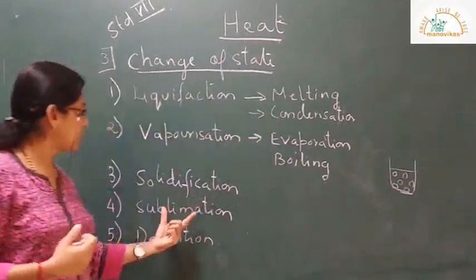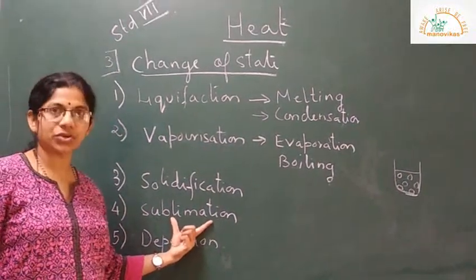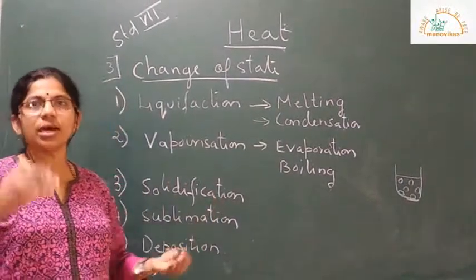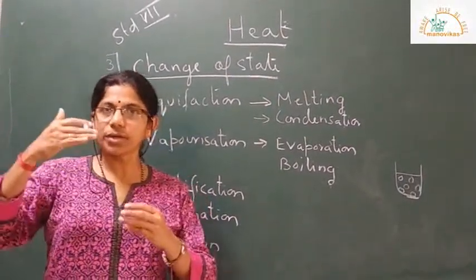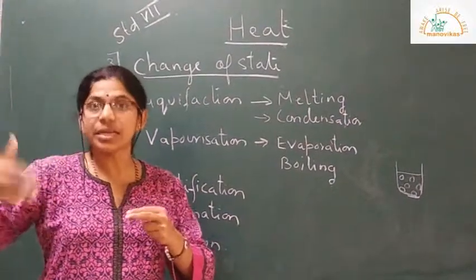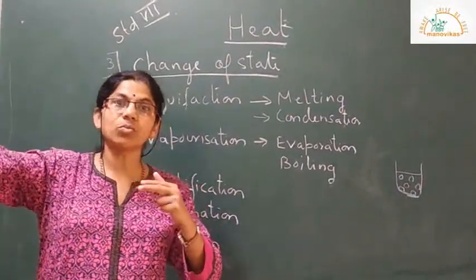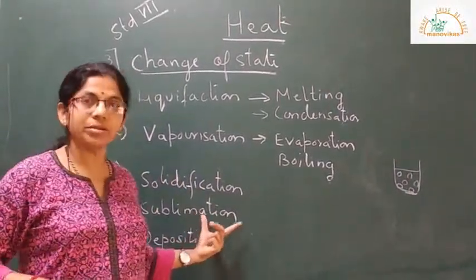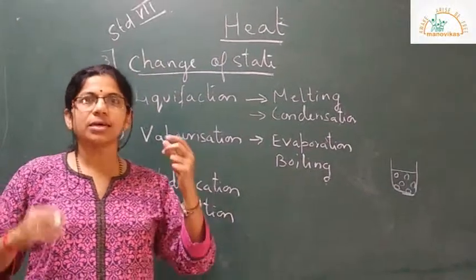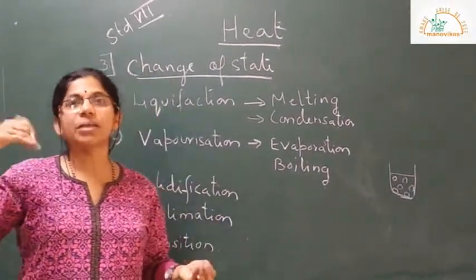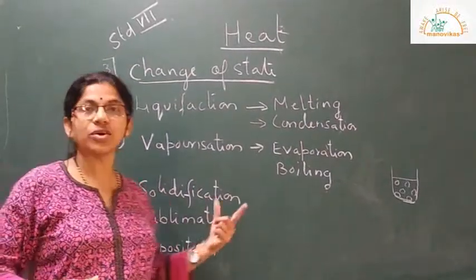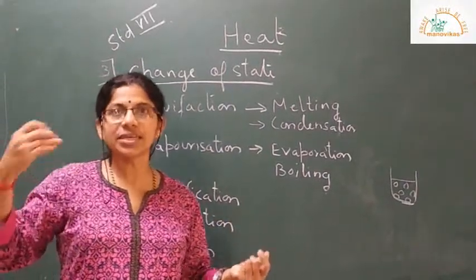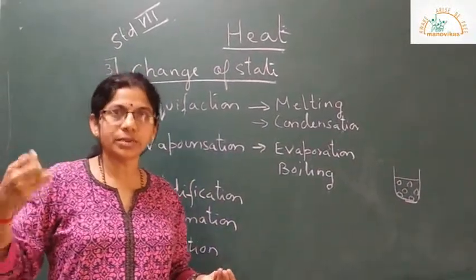Okay. Next is sublimation. Sublimation is a process wherein a solid, instead of going to the liquid state, will skip the liquid state and directly move on to the gaseous state. This process is called sublimation. There are certain substances which sublime. Not all substances have that property of sublimation. For example, camphor, naphthalene balls, ammonium chloride.